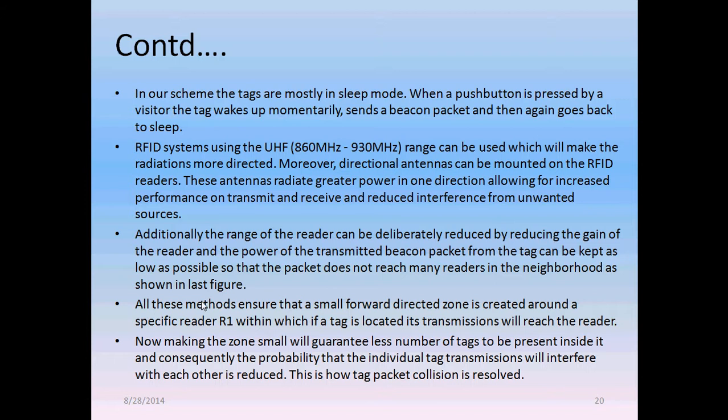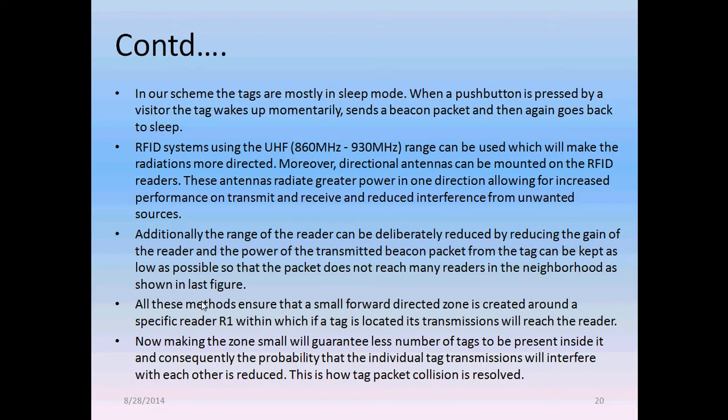Additionally, the range of the reader can be deliberately reduced by reducing the gain of the reader, and the power of the transmitted beacon packet from the tag can be kept as low as possible so that the packet doesn't reach many readers in the neighborhood, as shown in the last figure.